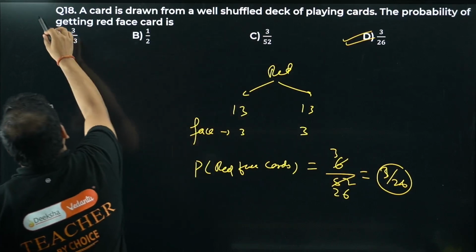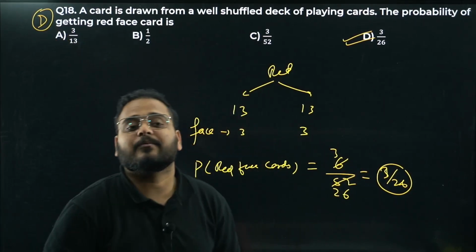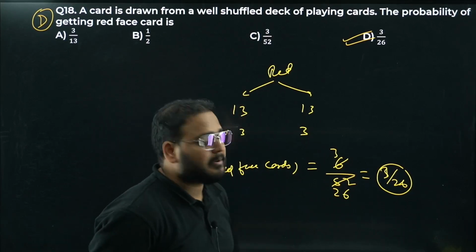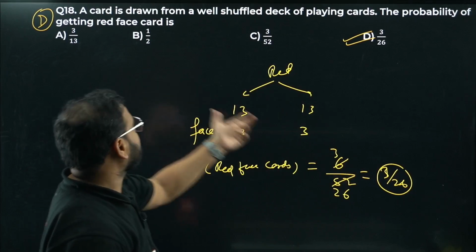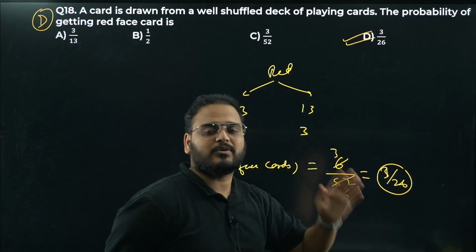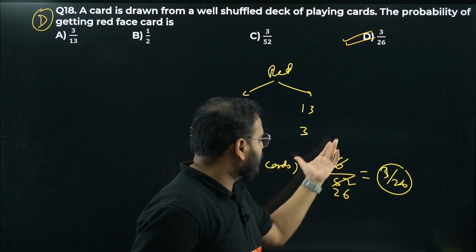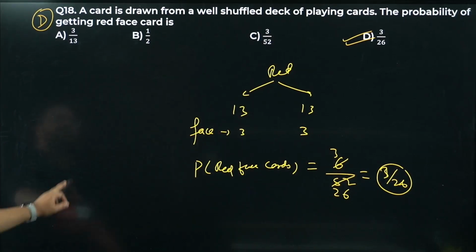Excuse me. I just got distracted somehow and I thought the question is coming from dice category. That's why I chose that 36. But answer is going to be 3 by 26, bacha. Total number of cards will be 52. They must have given here. Okay, they have not. The answer is 52. Total number of cards is 52. 13 of each category. Total of 4 categories. 13 into 4 is 52. So 3 by 26 is the answer. Have a look. Is option D.